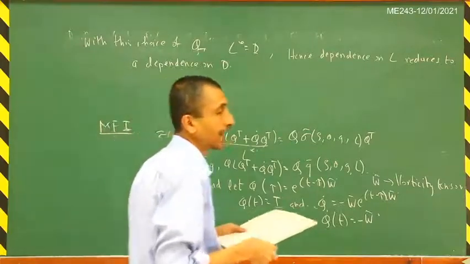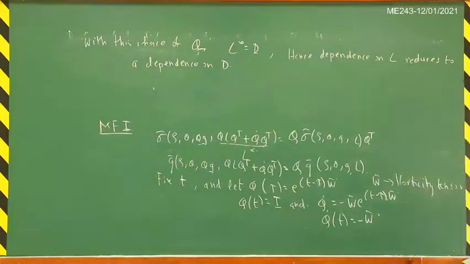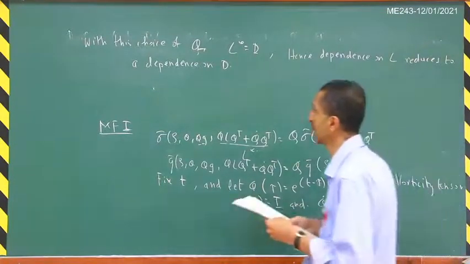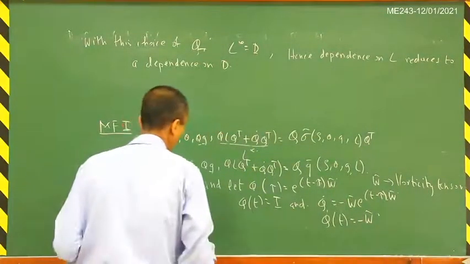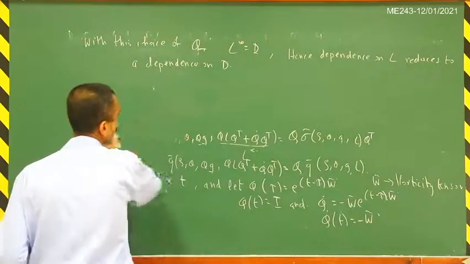Basically, the constitutive relation should depend on the rate of deformation tensor. So let us now write it in the reduced form.